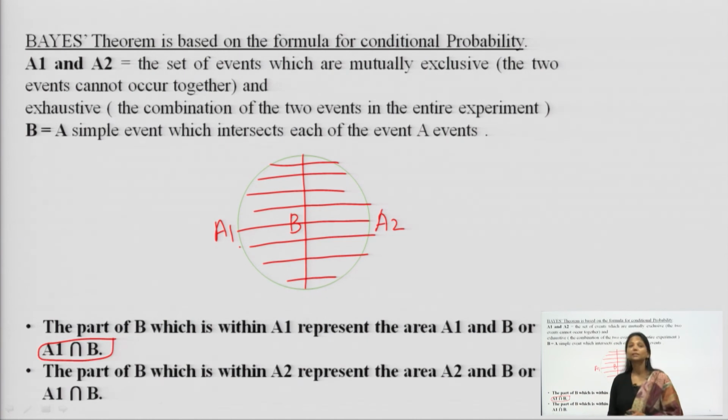That common part is called the intersection, as I have already told you. A1 intersection B is the part within B which is within A1, and in the same manner, the area in common between A2 and B is common to both.